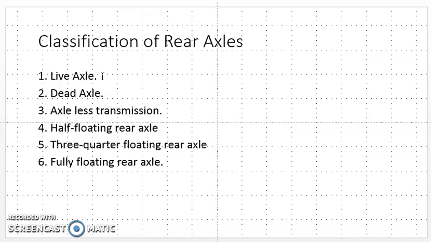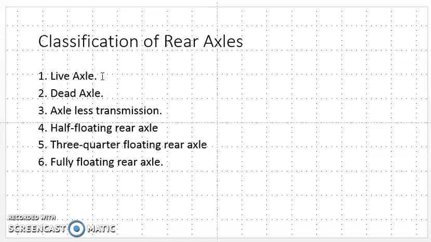Then we can say that this is a live axle. In case of four-wheel drive, or the engine at front and the power transmitted to the rear axle, in these two cases the rear axle is a live axle.